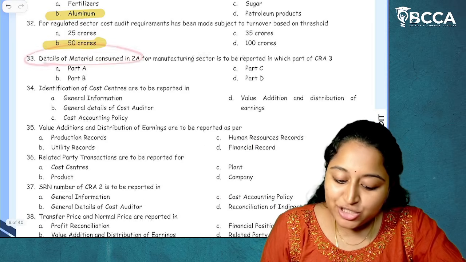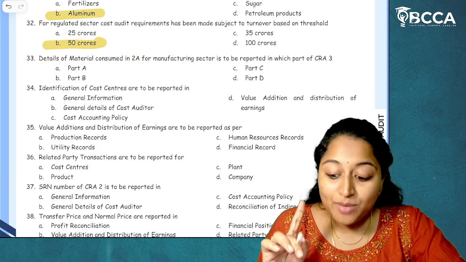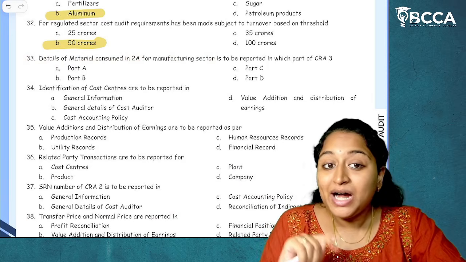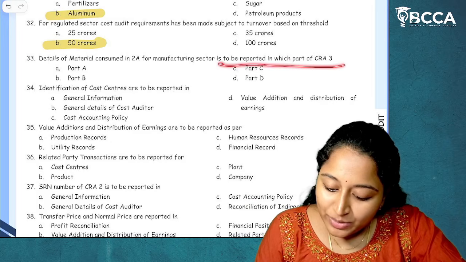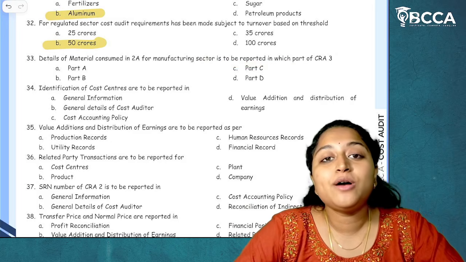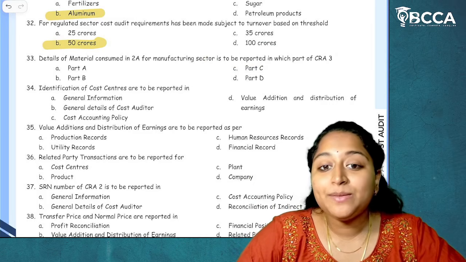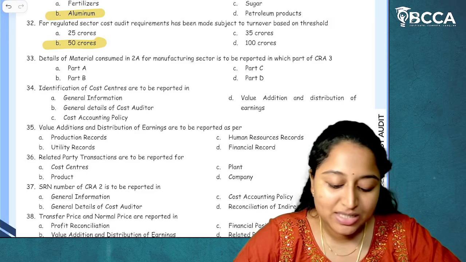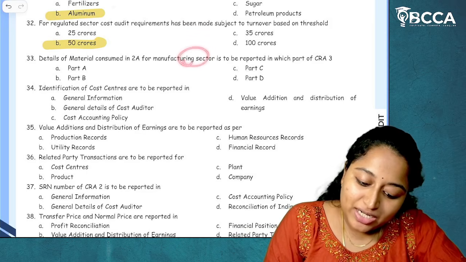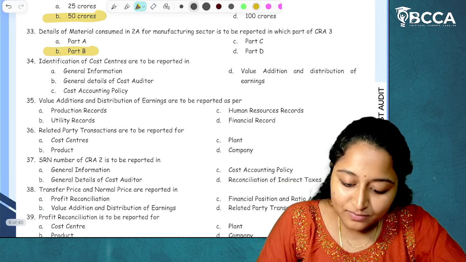Details of materials consumed in 2A for manufacturing sector. In Form CRA 3, they are asking, Form CRA 3 Part B talks about what? Manufacturing sector, right? It is to be reported in which part of Form CRA 3? This is what we have discussed. Part A, general information. Part B, manufacturing sector. Part C, service sector. And Part D, other related statements. So, manufacturing sector is given under Part B of Form CRA 3. I hope it is clear.